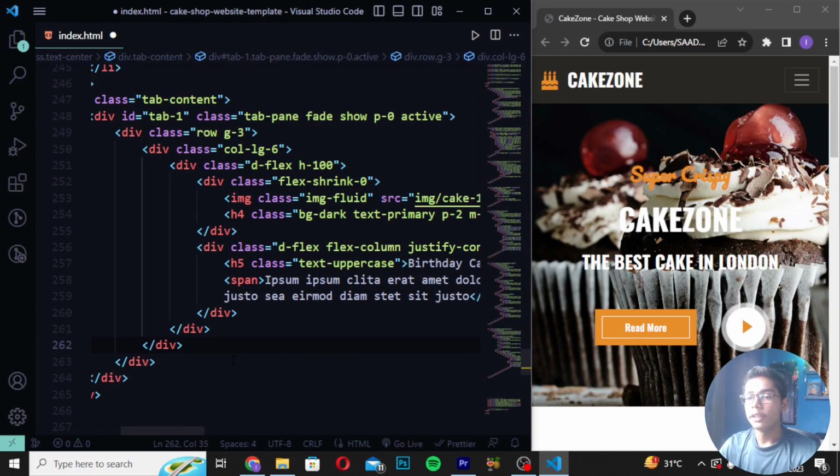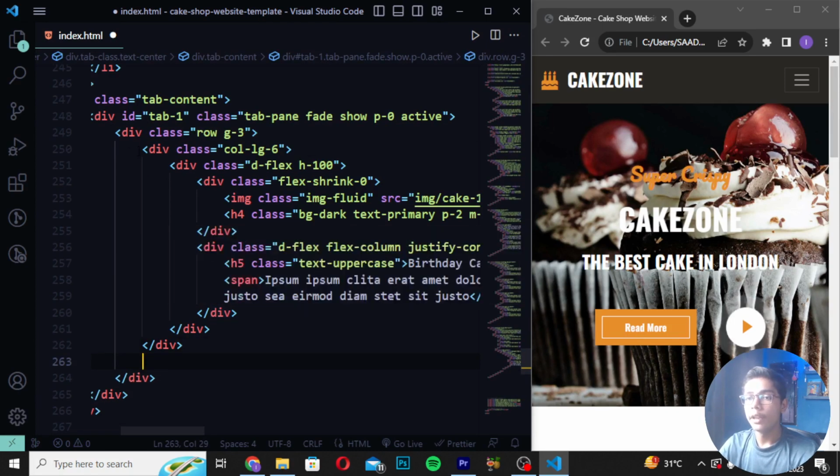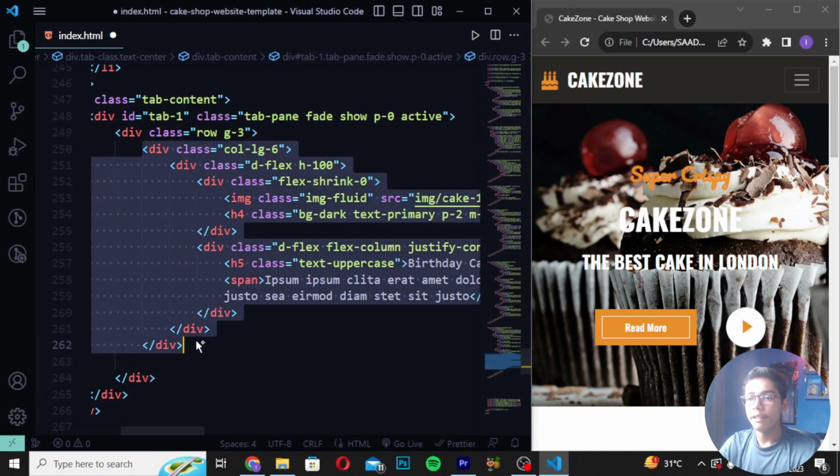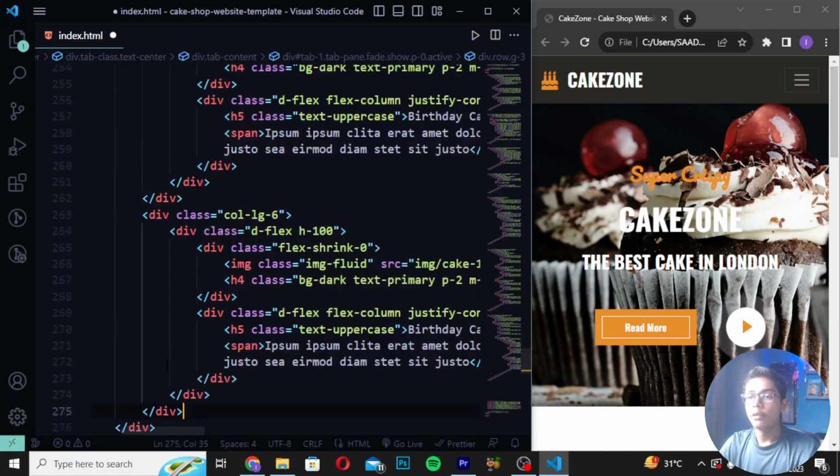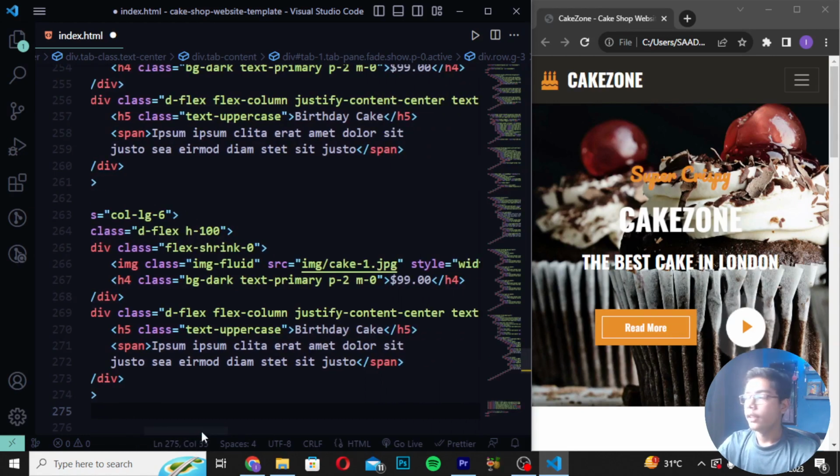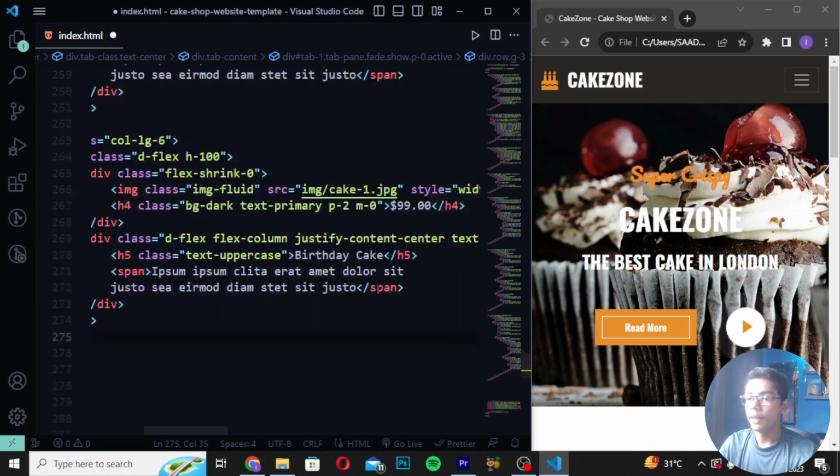So now you can see these are the 3 divs, and I will be moving down after this col-lg-6, and I will be copying these 3 divs from here by pressing Ctrl+C, and then you have to paste it here. After pasting this tag here, you have to do the thing like I will be moving here, and then you can see we have just changed this text to a simple text. I will be giving it all the same things, and we will not be making any change here.